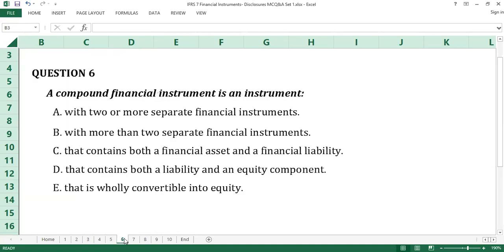Question number 6. A compound financial instrument is an instrument A with two or more separate financial instruments, B with more than two separate financial instruments, C that contains both a financial asset and a financial liability, D that contains both a liability and an equity component, E that is wholly convertible into equity. Time counts.